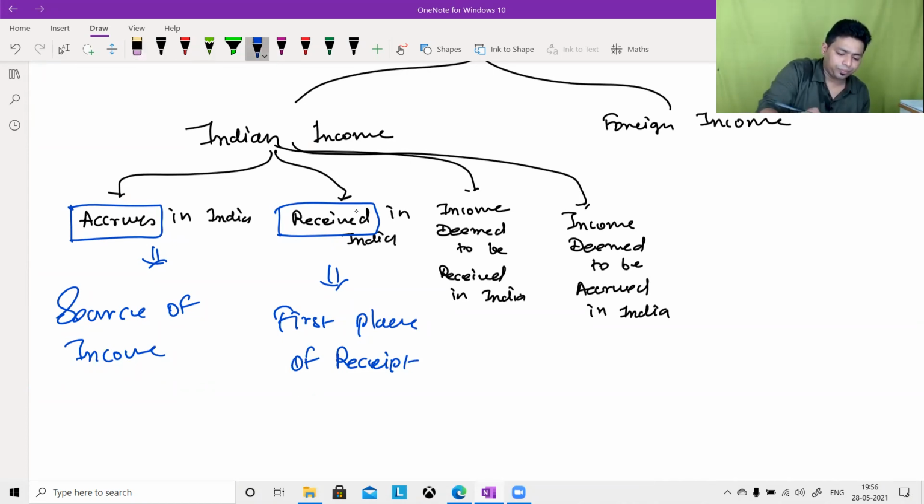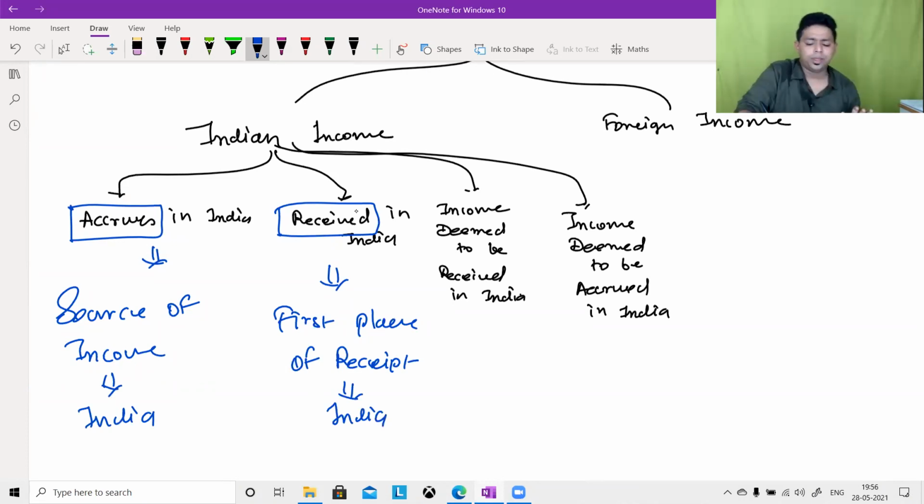What is deemed to be received in India is given in section 7, and what is deemed to be accrued in India is given in section 9.